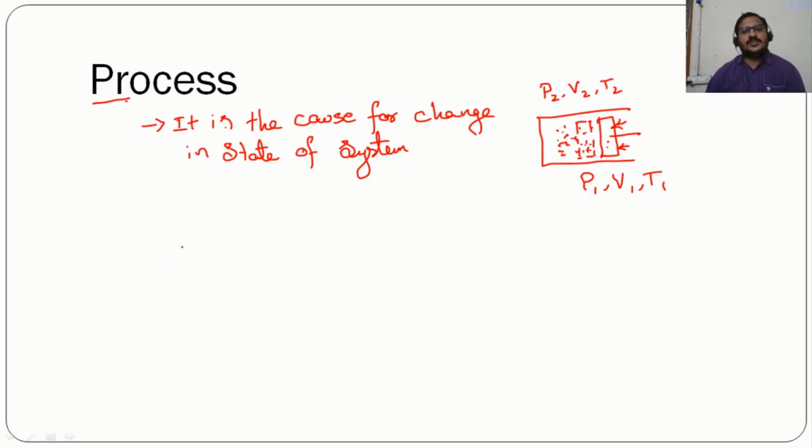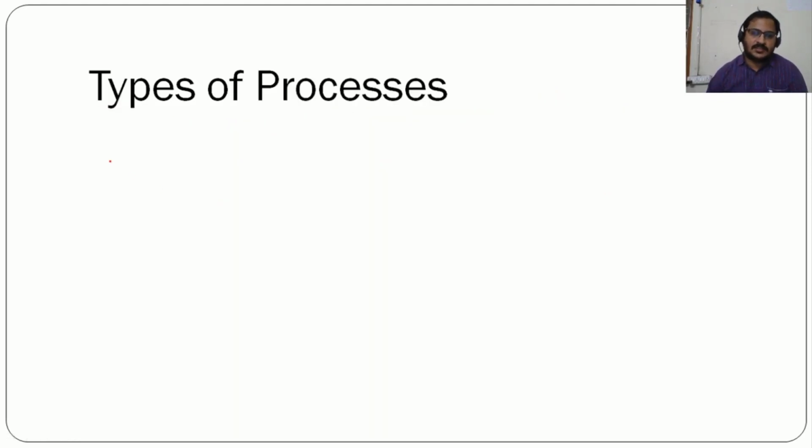When it comes to these types of process, there are two major different processes, that are reversible process and irreversible process. So let us see what is a reversible process and what is an irreversible process.